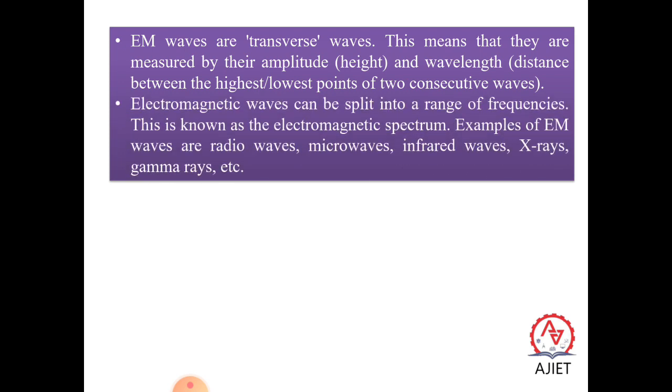So last one: electromagnetic waves can be split into a range of frequencies, as I discussed earlier. This is known as the electromagnetic spectrum. It starts from the radio waves, going in terms of wavelength range. So radio waves, next the microwaves, next the infrared waves, next the visible light, next the ultraviolet, X-rays, and the last one is the gamma rays.